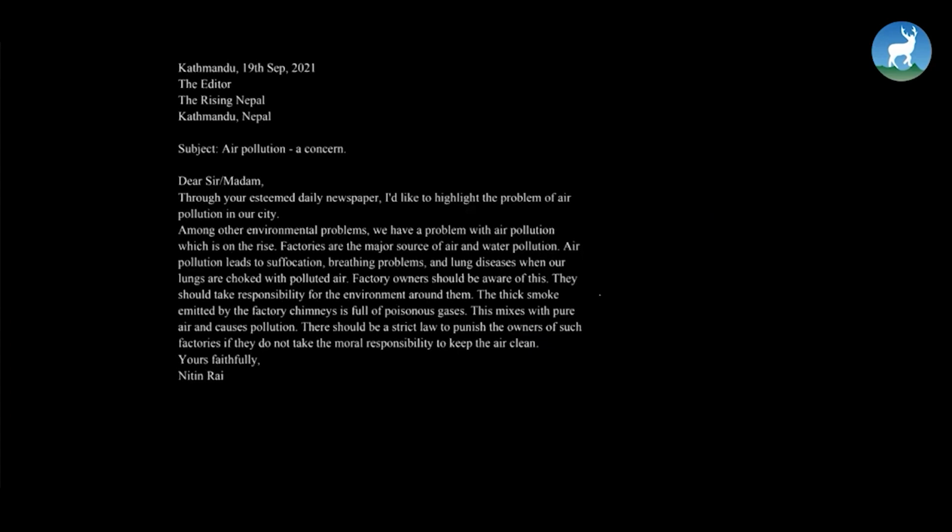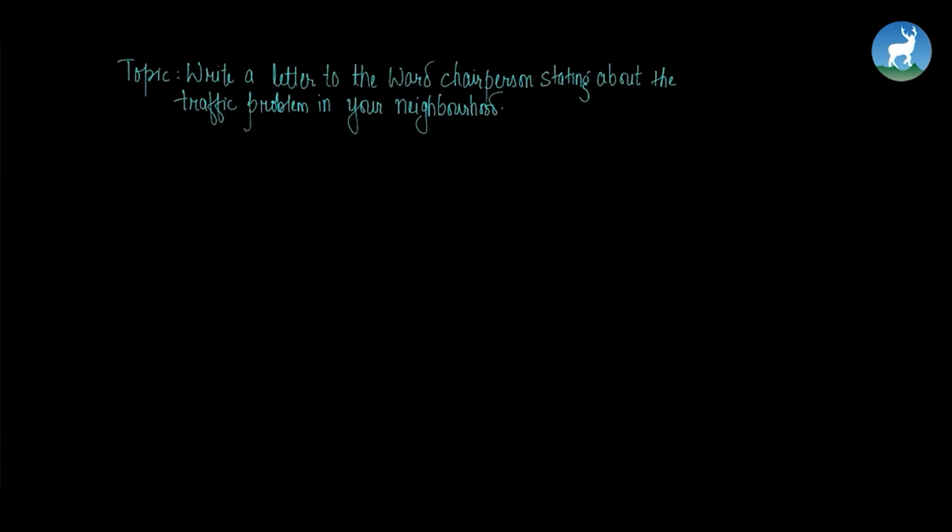So we are now about to move to the writing section. Do you remember us reading a letter written to the editor of the Rising Nepal? Yes. So, taking this as a reference, we are going to write a letter again. So here we are about to write a letter to the ward chairperson stating the problem of traffic in our neighborhood. So let's start with the first part of the letter, beginning with the address. Suppose it's Kathmandu.